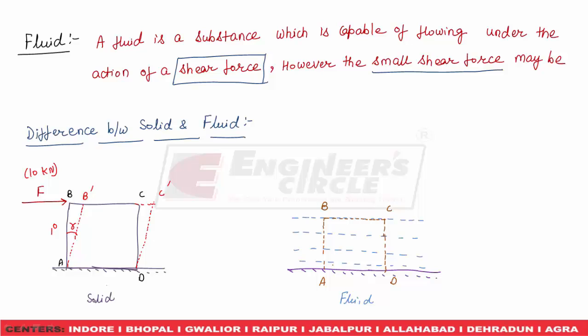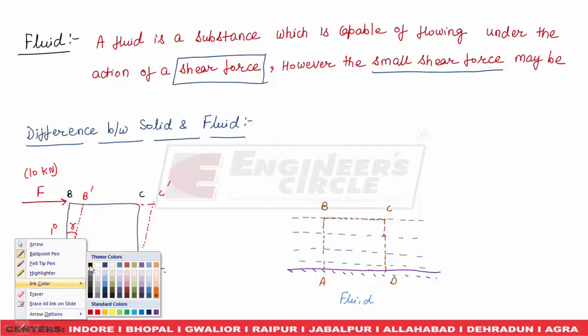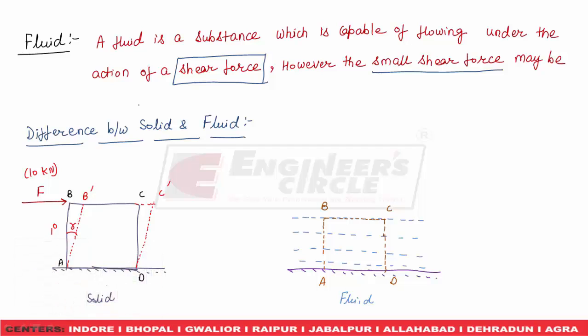Now again we will apply some shear force on this fluid. We will apply the same shear force F, which is 10 kilonewton, on this fluid element, or on this control volume.